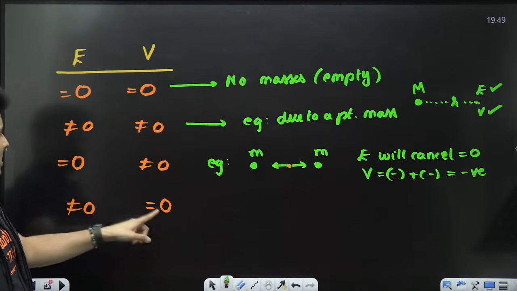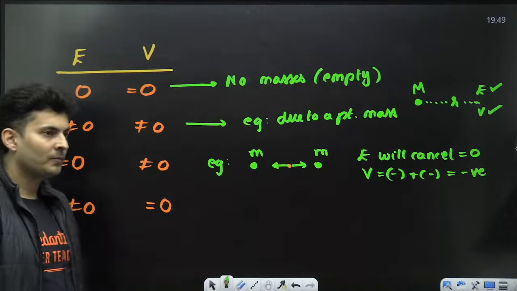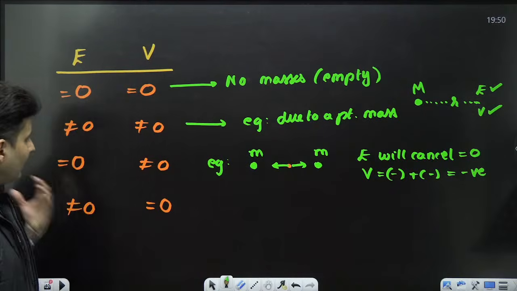What about this? Potential is 0, but field is not 0. In fact, this can never happen.